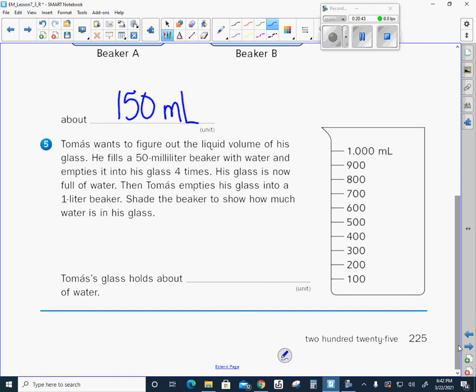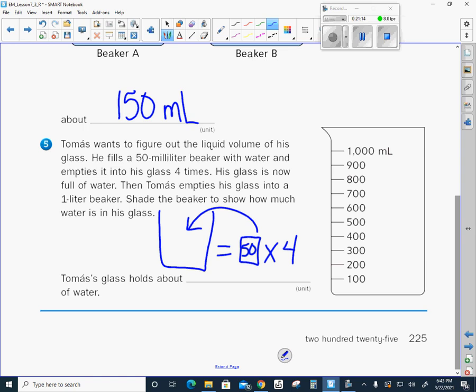Okay, so he wants to figure out the liquid volume of his glass. So I'm going to draw his glass just to help myself think about this. It says he fills a 50 milliliter beaker with water. So here's my 50 milliliter beaker. It says he fills that with water and empties it into his glass 4 times. Okay, so 50 times 4 equals what's in that glass.